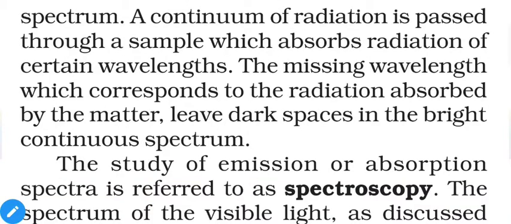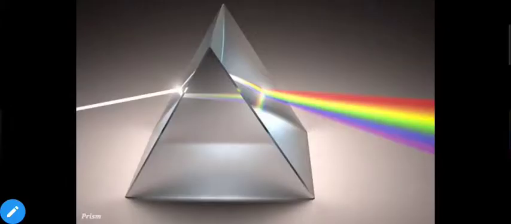A continuous radiation is passed through the sample, which absorbs radiation of certain wavelengths. The missing wavelengths, which correspond to the radiation absorbed by the matter, leave dark spaces in the bright continuous spectrum. Let us say we place some substance A in the path of this separated-out spectrum.